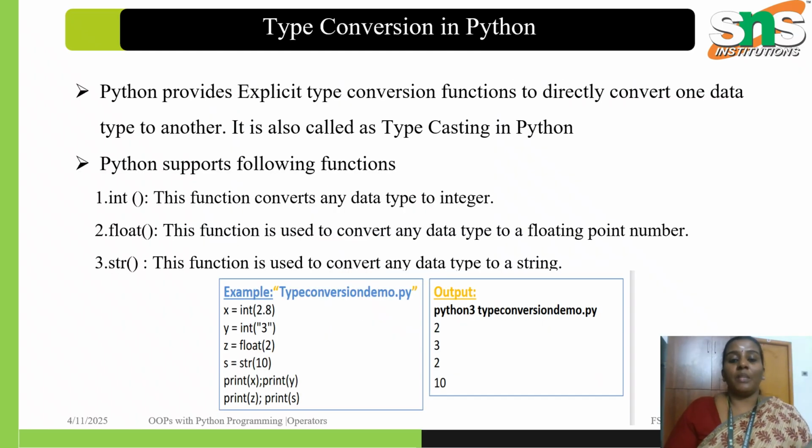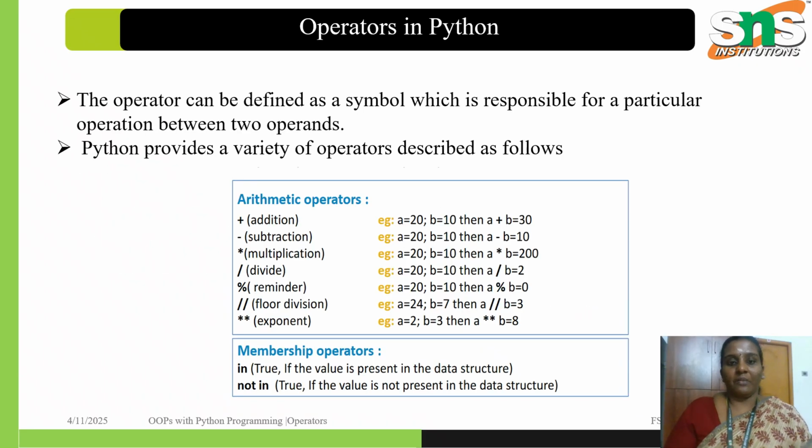So here is type conversion in Python. Python provides explicit type conversion functions to directly convert one data type to another. That is called typecasting in Python. As we have seen, int, float and string: the int function converts any data type to an integer, and the float function converts any data type to a floating point number. The string function converts any data type into a string.